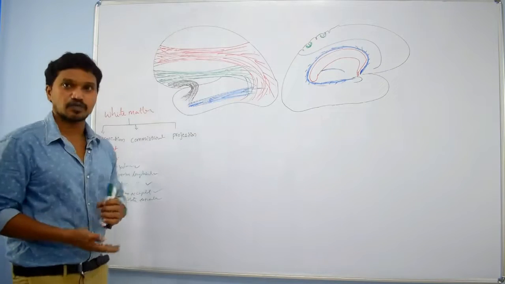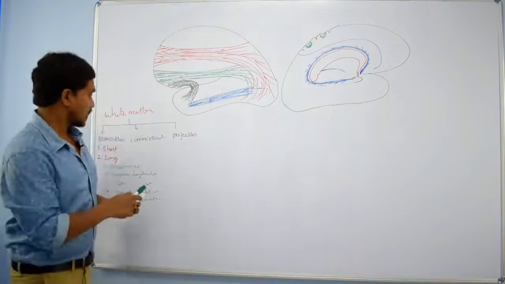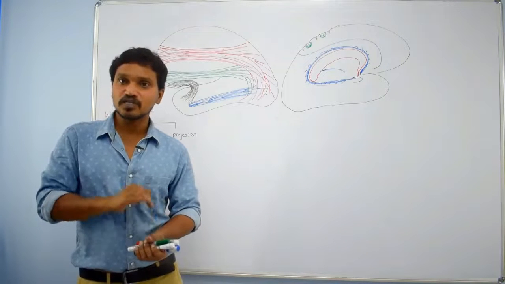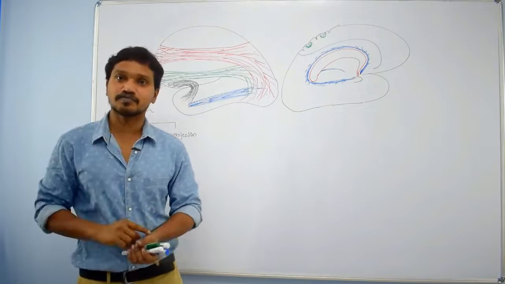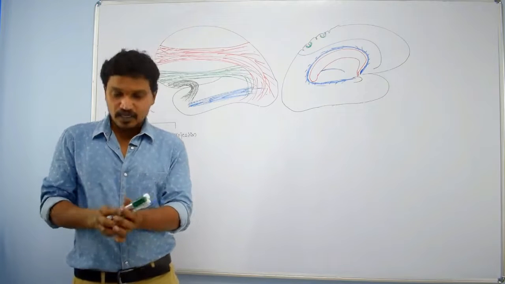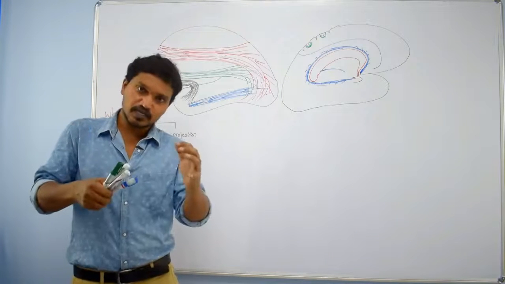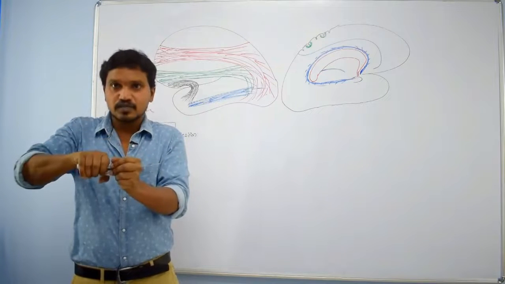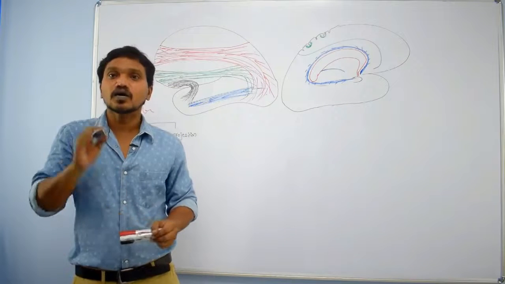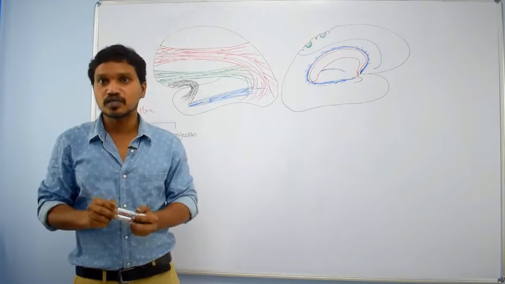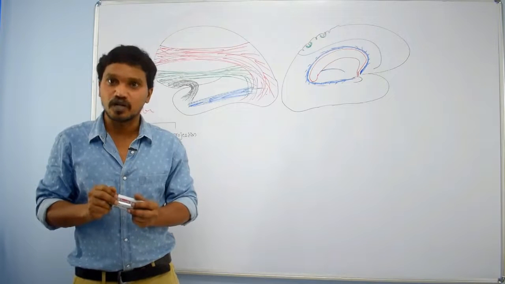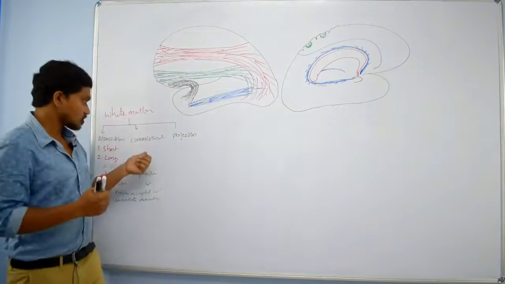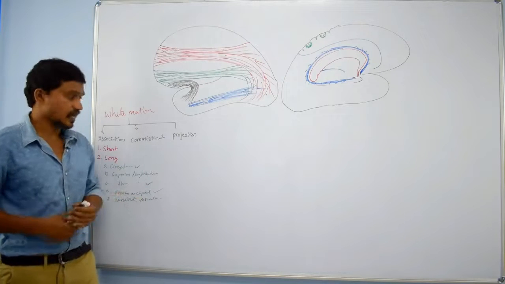Then commissural fibers. Commissural fibers connect one cerebral hemisphere to another cerebral hemisphere. Now these fibers are interhemispheric. That means imagine this is one cerebral hemisphere and this is another cerebral hemisphere. These are connected by some bundle of fibers. These bundle of fibers we are calling commissural fibers. Clear? In these commissural fibers, again a classification is there.